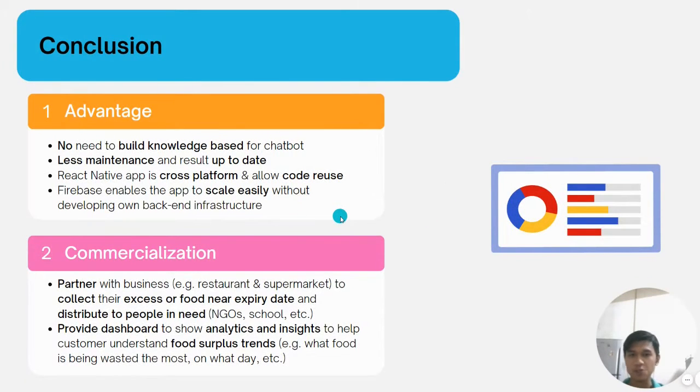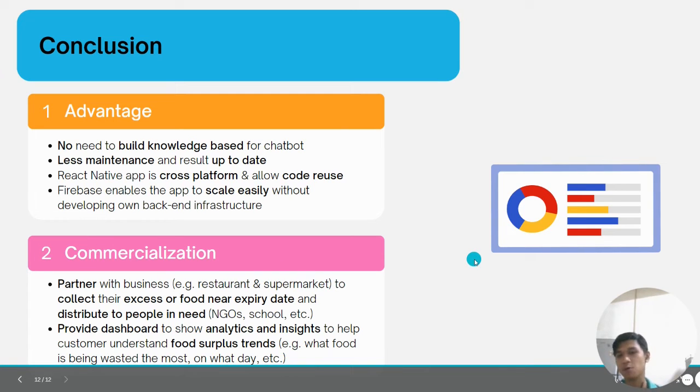And then, conclusion. The advantage of the project is that for a chatbot, there is no need to build the knowledge base. So that means it requires less maintenance, and the result is always up to date based on the information on the web. And then the React Native app is cross-platform and allows us to reuse the code. So for example, if I want to expand to iOS, I don't have to create a new code base. And then Firebase allows us to scale easily because we don't need to create our own backend infrastructure.